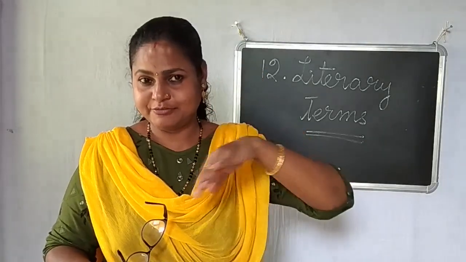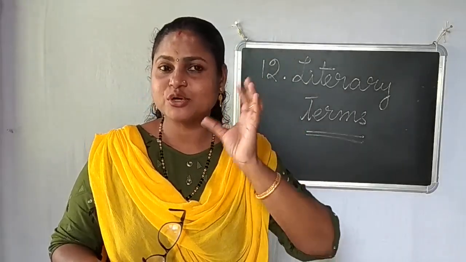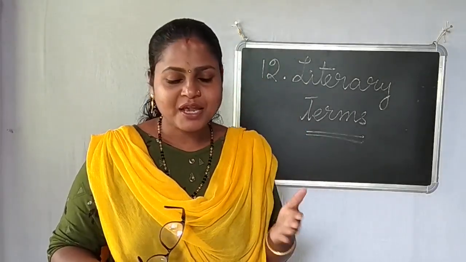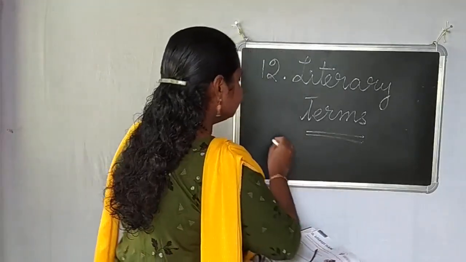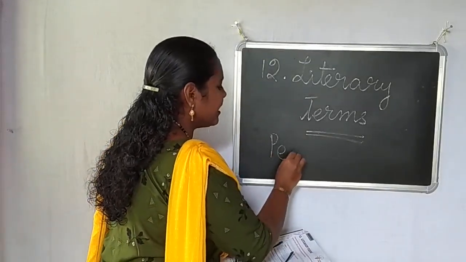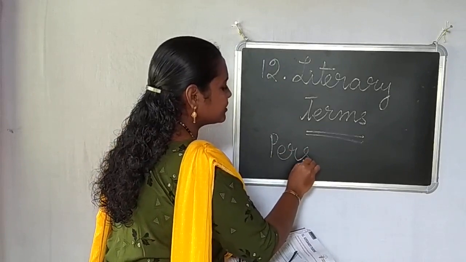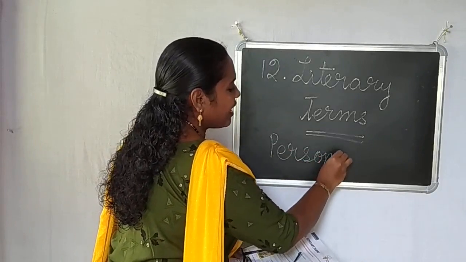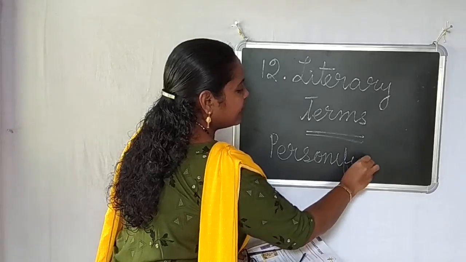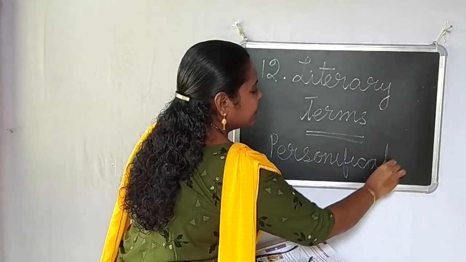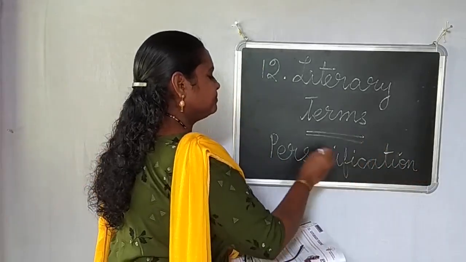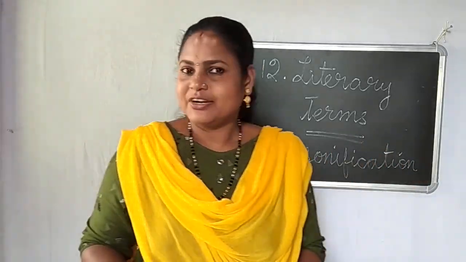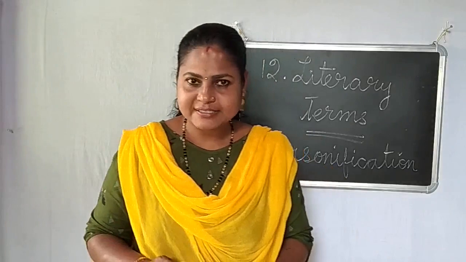We are giving them the qualities of persons. Personification, I'll write the spelling here. Personification. No need to be worried, I will send you the correct spellings later.